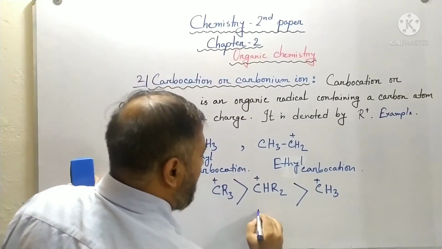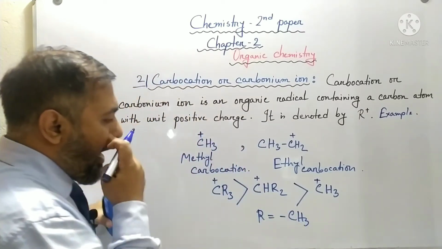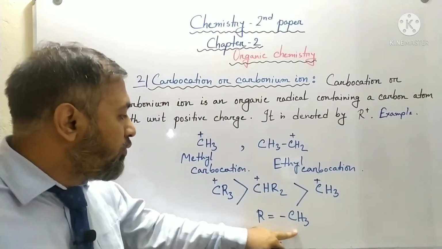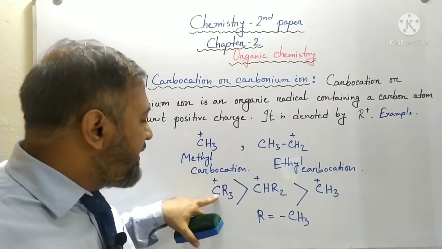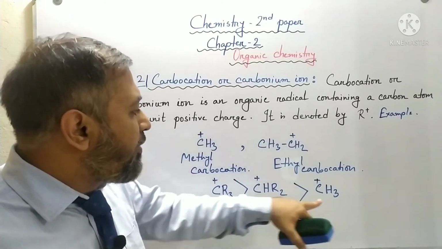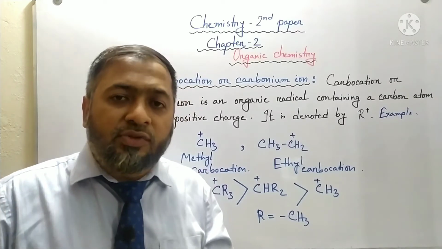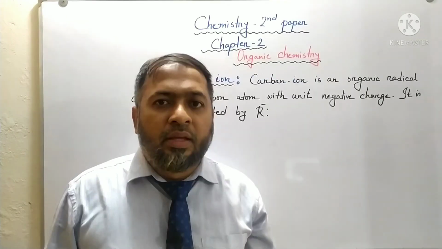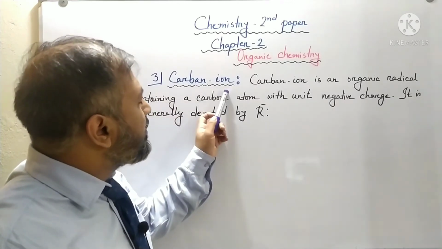So here R is a methyl group. How many methyl groups are connected with the positively charged carbon actually determines their stability. So this is the most stable carbocation, and on the opposite side this is the most unstable carbocation. So that is all about carbocation. Now students, come to the third one, which is carbanion.